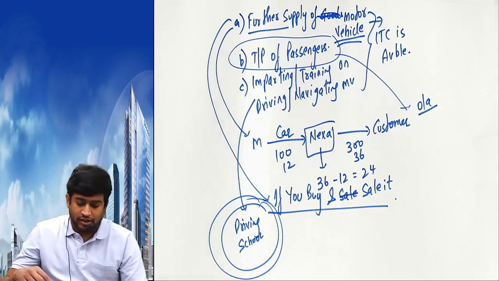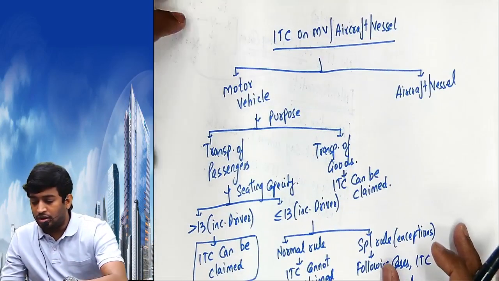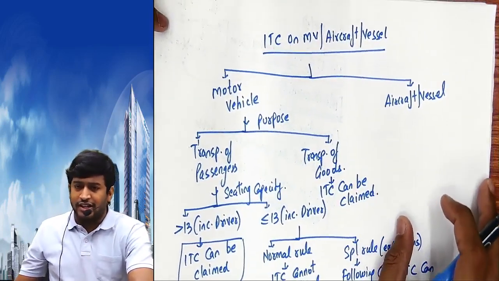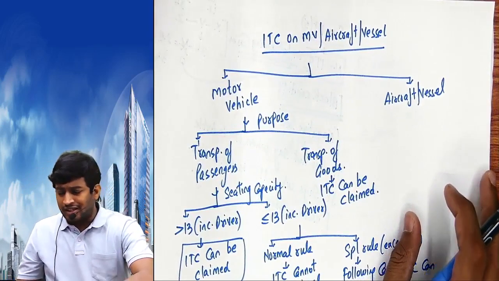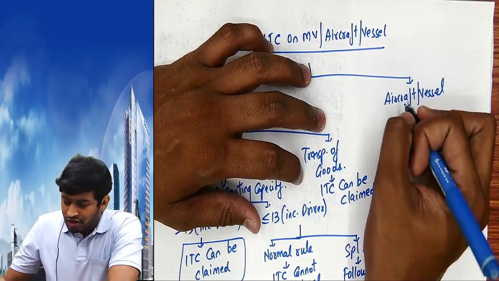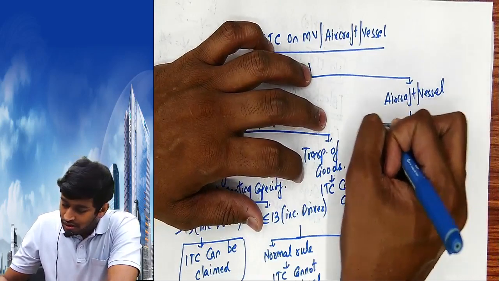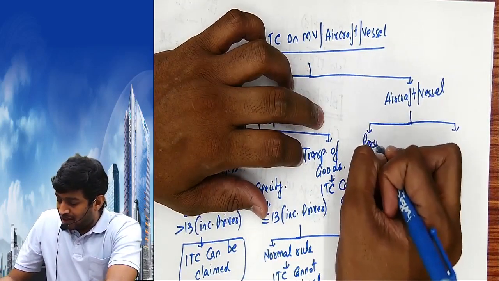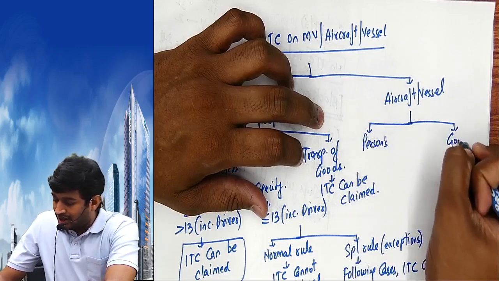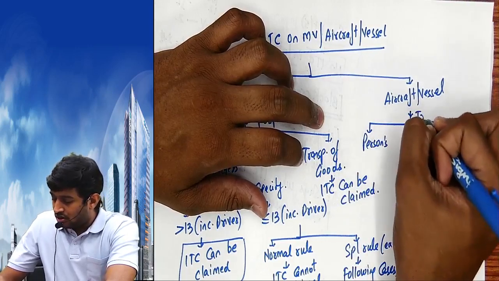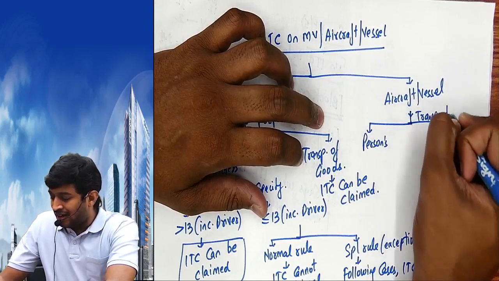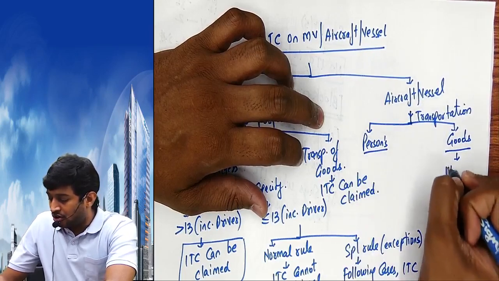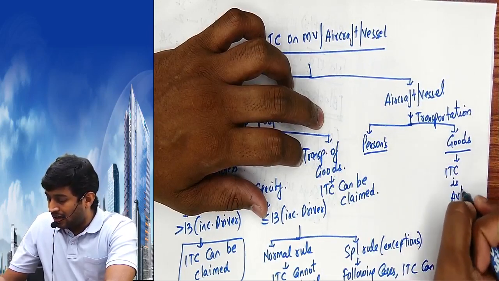Okay, done. Next. Now come to, what if I purchase aircraft and vessel? Who can purchase aircraft and vessel? Jet Airways, SpiceJet. They are purchasing aircraft and vessel. Now we check. Is it for transportation of persons or transportation of goods? You are using the aircraft and ship for which purpose? Transportation of passengers or goods? If it is goods, ITC is available.